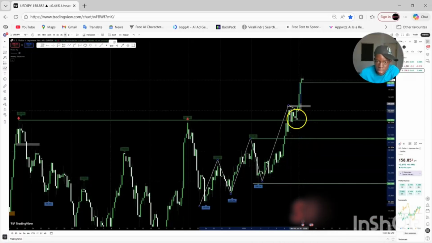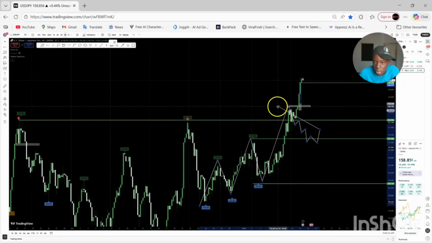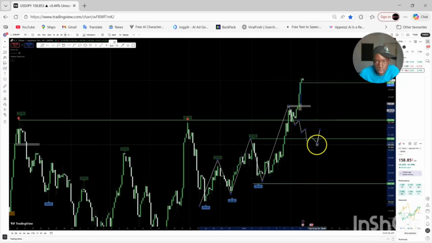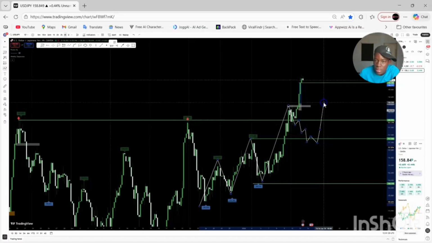Then I was expecting price to give us a correction back to this level based on the 4 hour and then on the 1 hour. If the correction is coming back on my 4 hour time frame like this, I'm waiting for it to shift in the 4 hour before I start looking for a trade. I will not go to the 1 hour to start looking for it to shift. No. If the correction is coming back to the lower high on the 4 hour, I wait for it to shift. So this was what I was expecting.